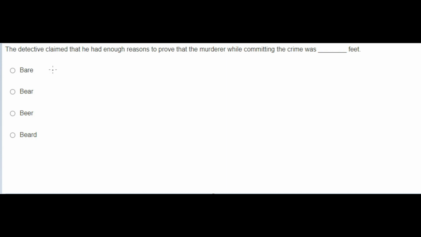Feet. Feet means what? You know that our leg, under the leg, what is that? It is called feet. Okay. So first one, bare means what is the meaning? No chappal, or no slippers, or any shoe. Okay, these are the reasons for the barefoot.